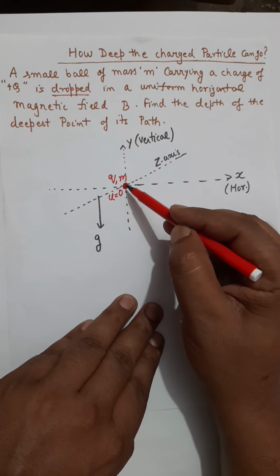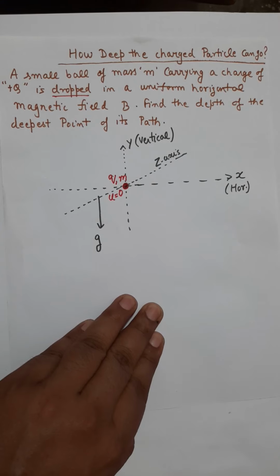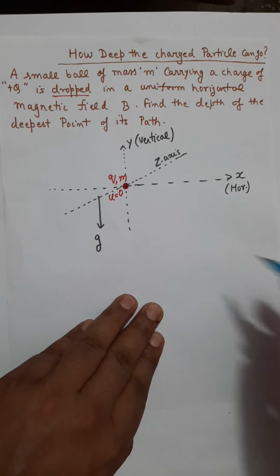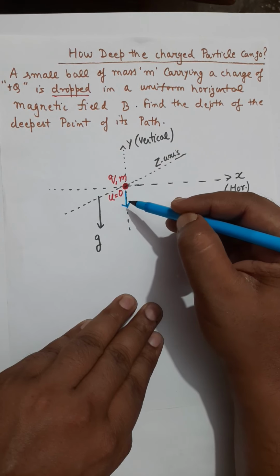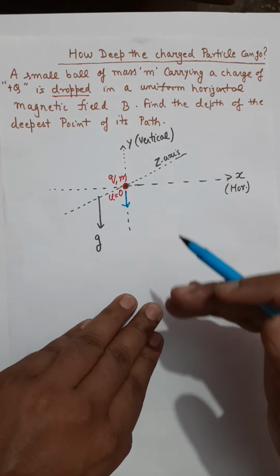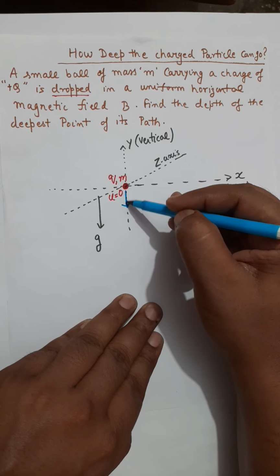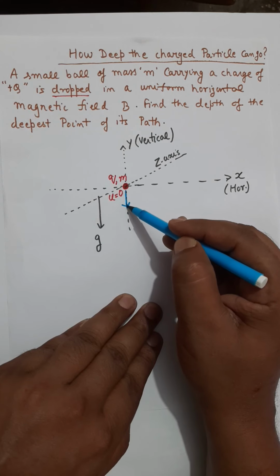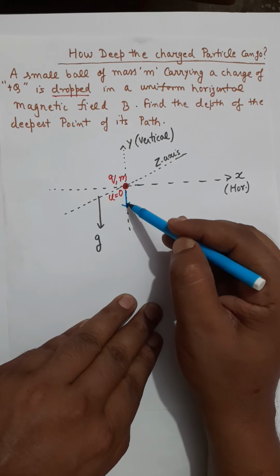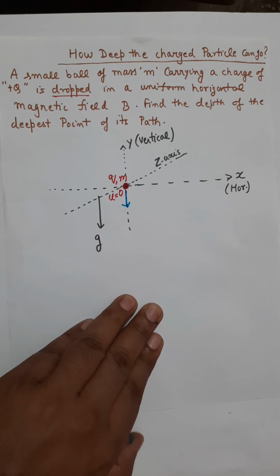So the initial force on this charged particle will be because of gravity only, and the force by gravity will be in the downward direction. So the charged particle will take off in the negative y direction. It will start in this direction. As soon as it starts moving in the negative y direction, it acquires some velocity, and when it acquires some velocity, the magnetic force will exert a force on the charged particle.